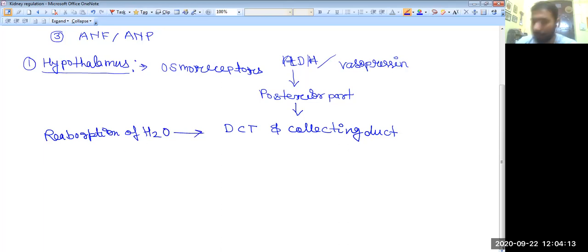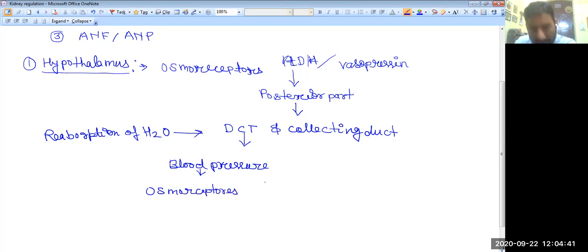When the reabsorption of water takes place, what will happen after that? The blood water level rises, and blood pressure also increases. When the blood pressure rises, the osmoreceptors are given the signal to switch off. So the osmoreceptors will be in the switch off mode.